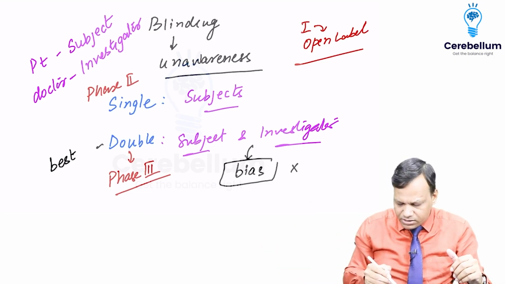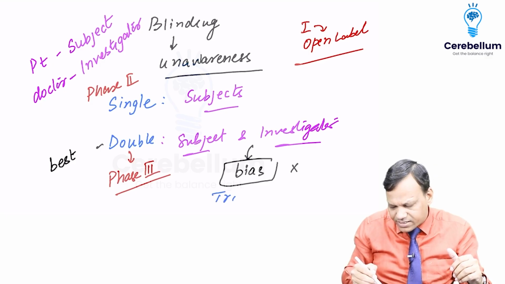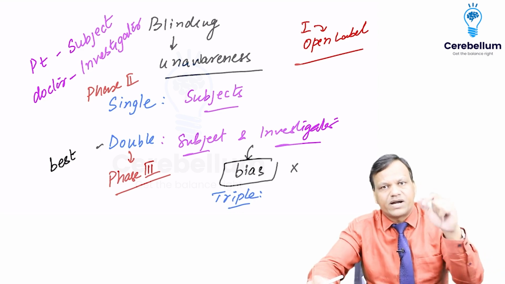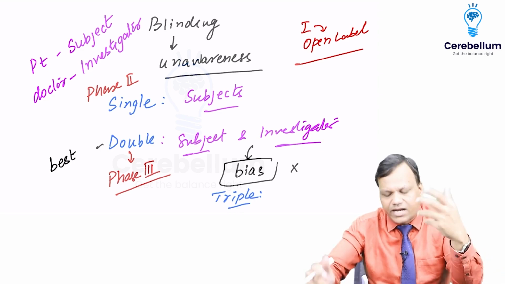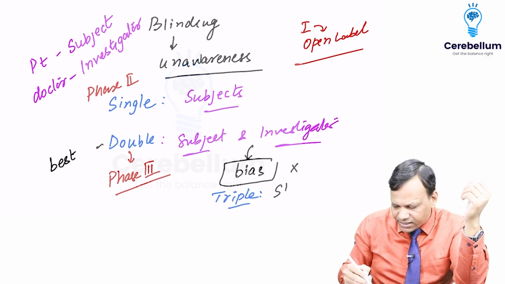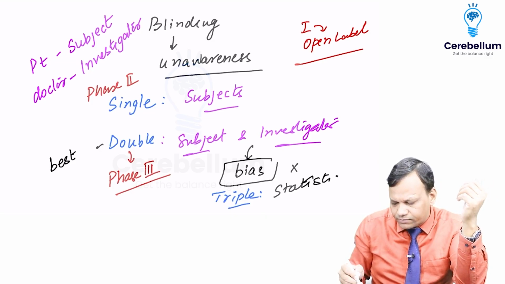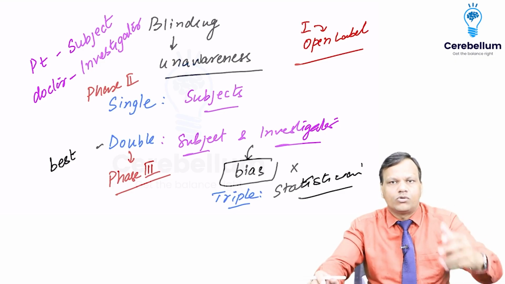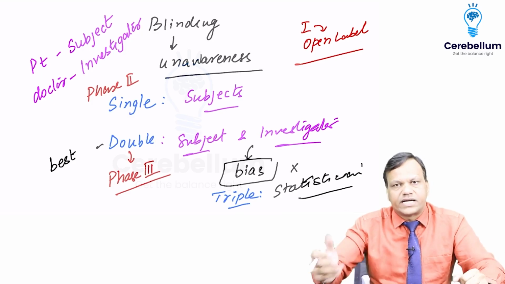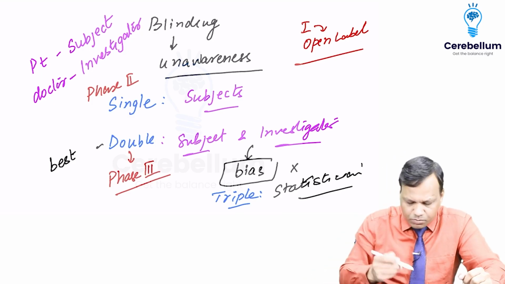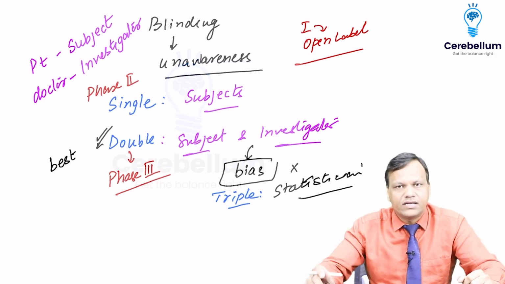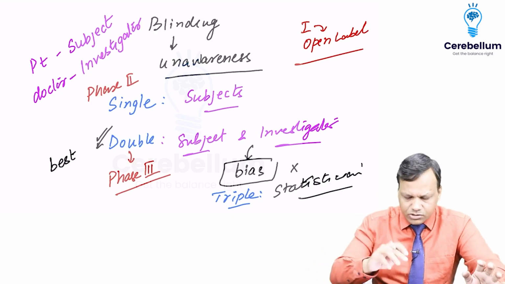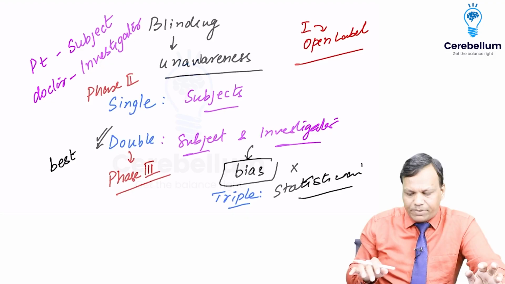Okay, now there is a term also known as triple blind studies. Although this is not of much significance, in triple blind studies, apart from subject and investigator, even the statistician is unaware. That means who will analyze the data, even he does not know which is getting the drug, which is getting the placebo. Okay, so best studies are phase 2 trial, phase 3 trials in which there are double blind studies. Okay, so that is about the blinding and placebo.